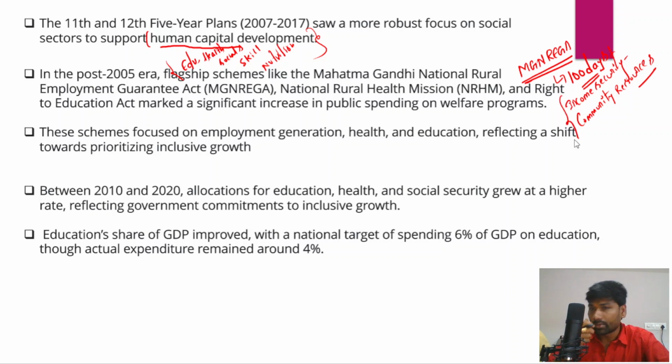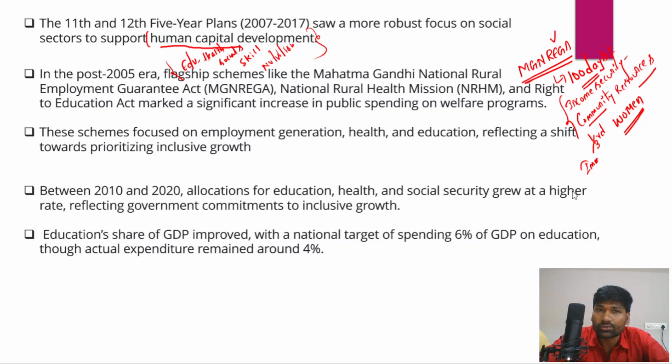So therefore, in this particular backdrop, MGNREGA is a very, very important program because one third of the total beneficiaries of the MGNREGA program should be women, and it also leads to the self reliance and economic independence of the woman over a period of time. It also leads to the economic empowerment or overall empowerment of the woman, and it also prevents the migration from the rural areas into the urban areas.